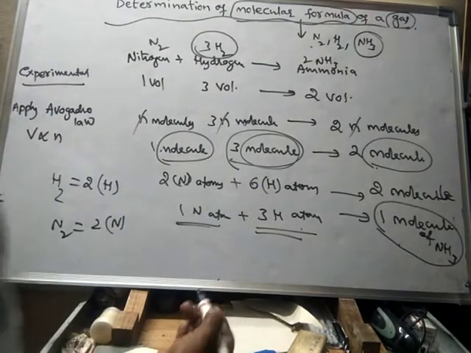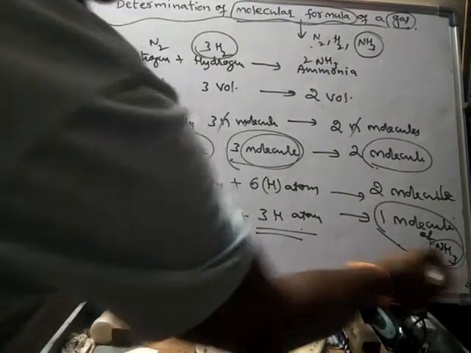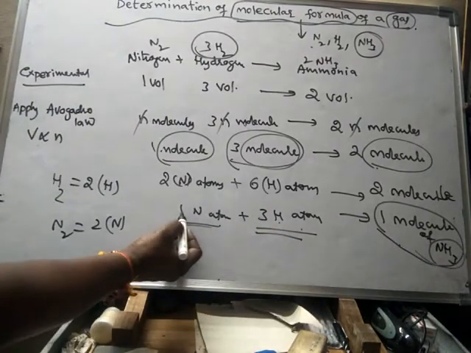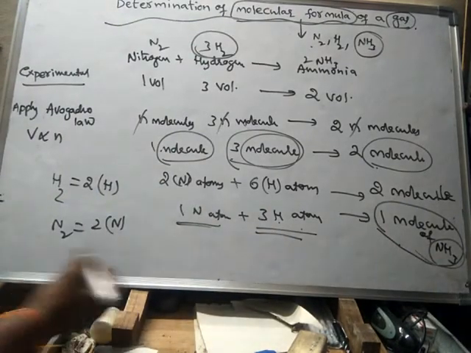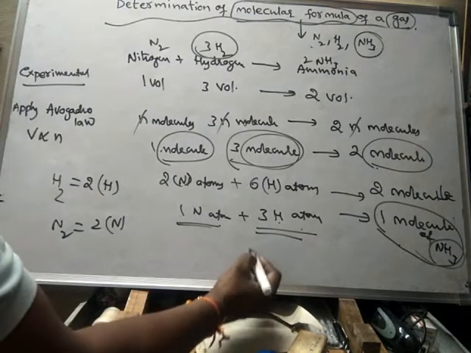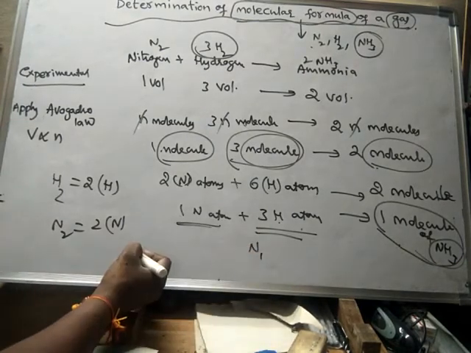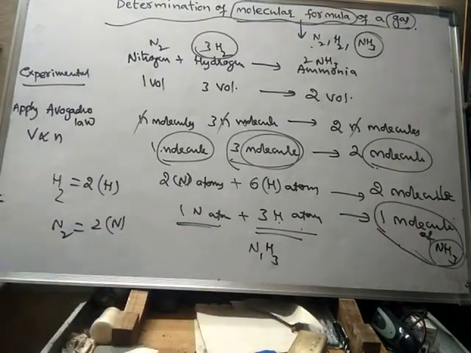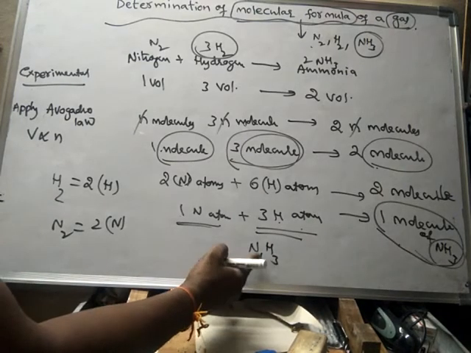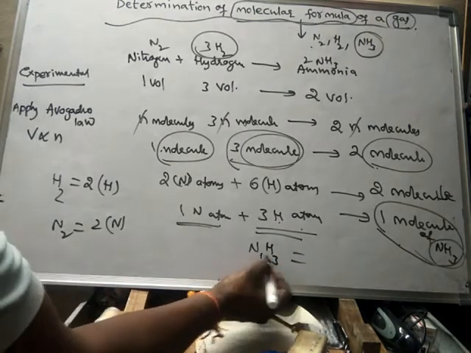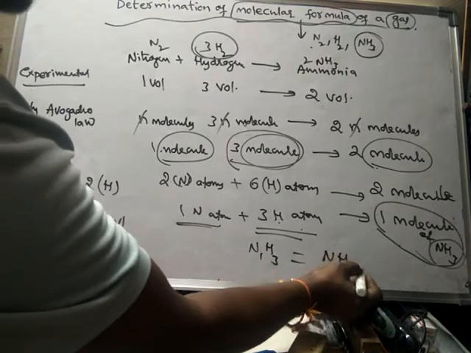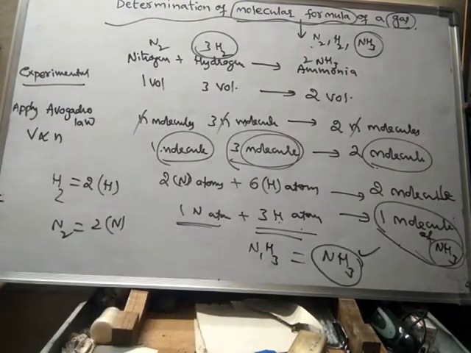So 1 molecule of ammonia contains 3 hydrogen atoms and 1 nitrogen atom. The nitrogen atom is 1 and hydrogen atoms are 3. For 1 we need not write 1. Hence the formula of ammonia will be NH3.